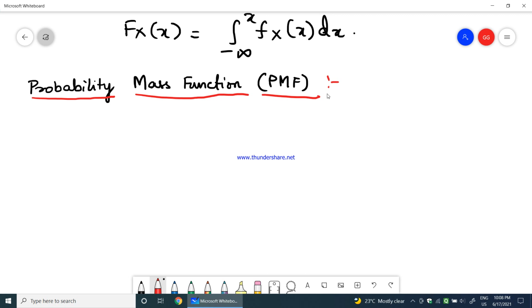Okay, now let us see what is probability mass function.